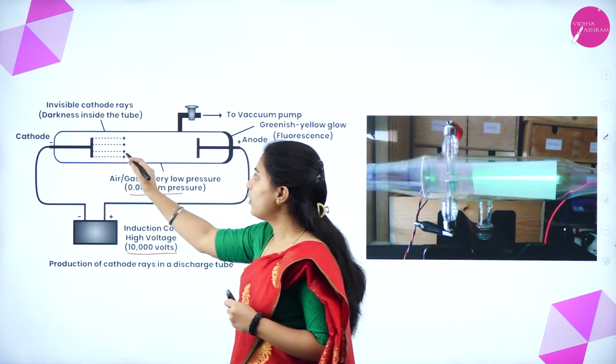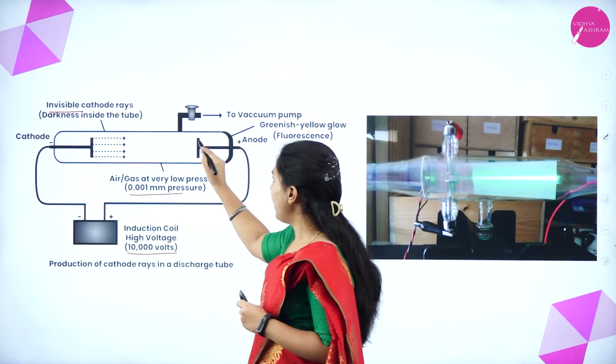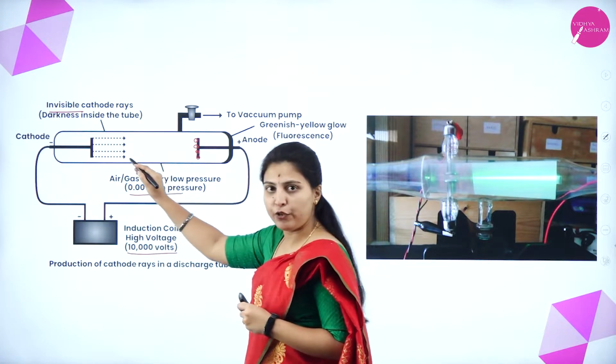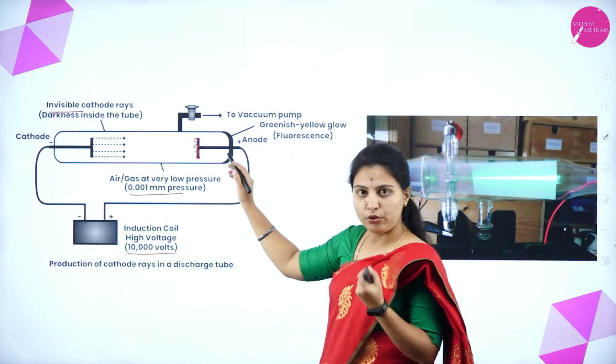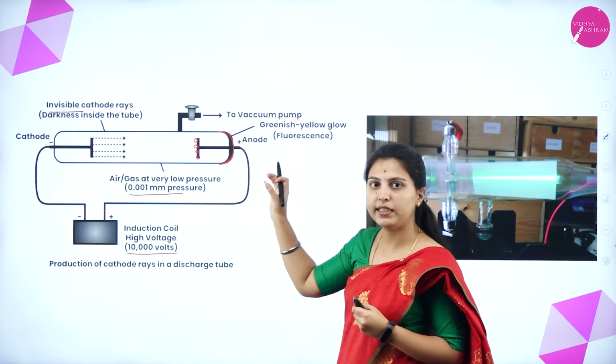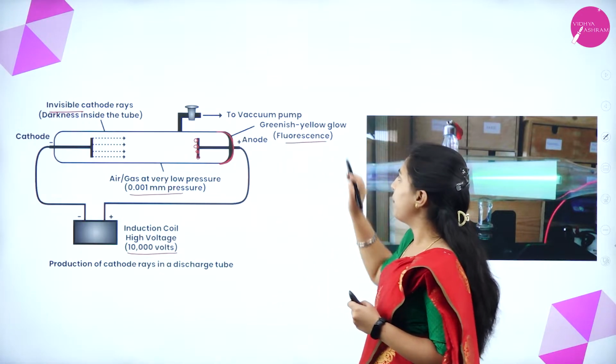But these cathode ray particles will be invisible in nature. In the anode, there will be some perforations. Through these perforations, the rays will move through the perforated anode and hit this material, this block. That material will be coated with fluorescent material.